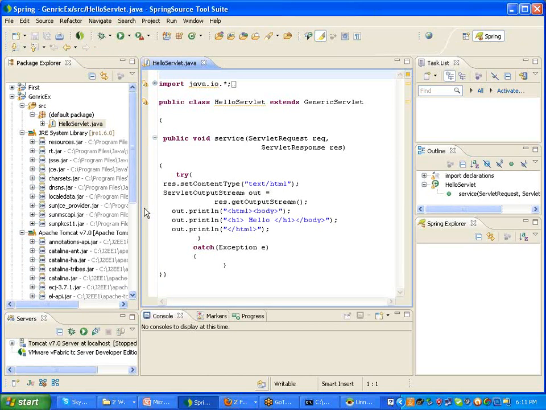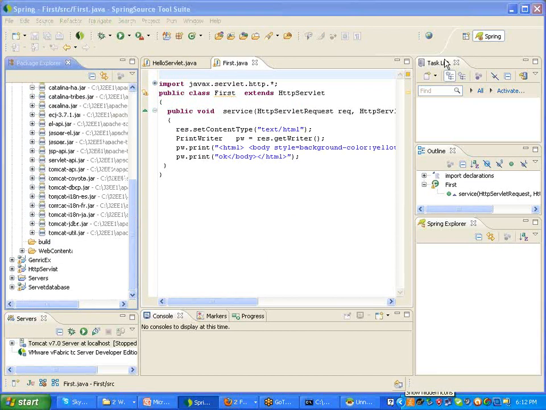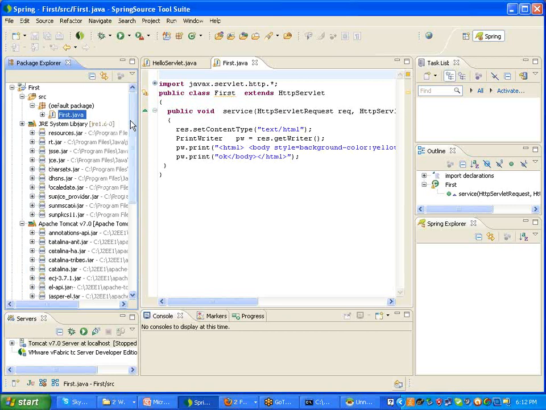So when the generic servlet... I'm asking that when the HTTP servlet inherits the generic servlet, at that time which methods come to the HTTP servlet, only the service method or other methods also?